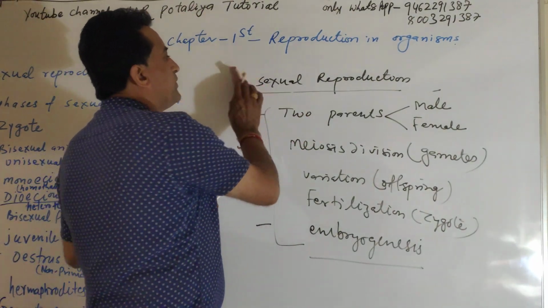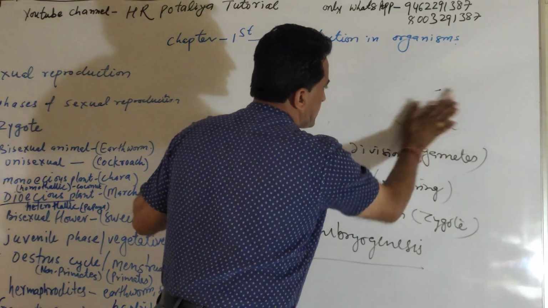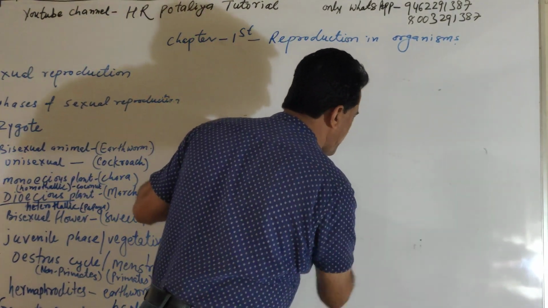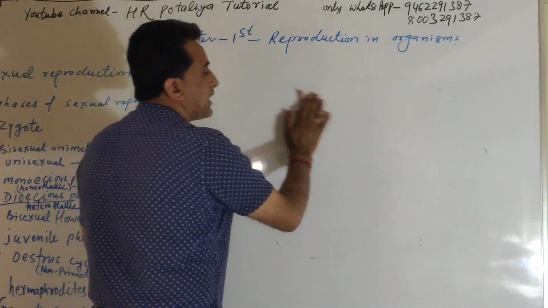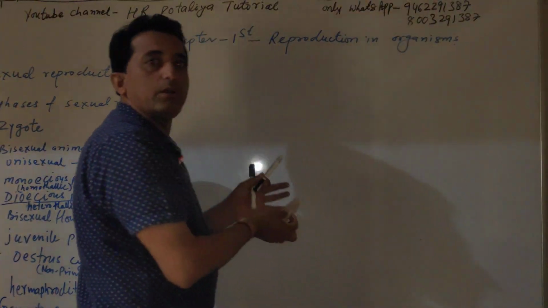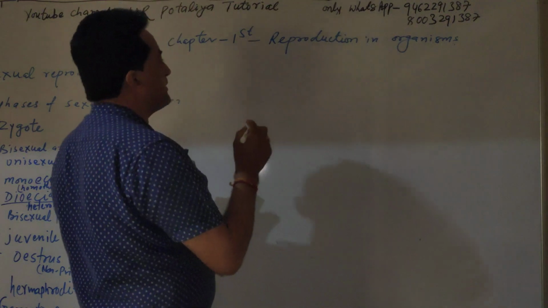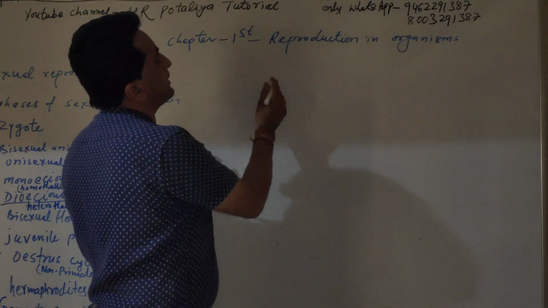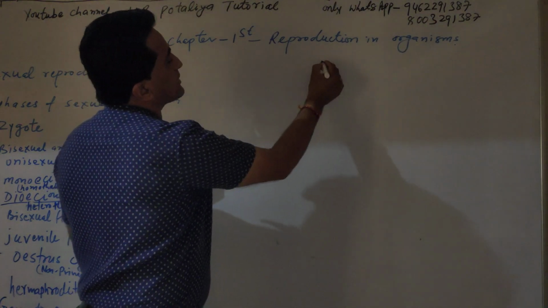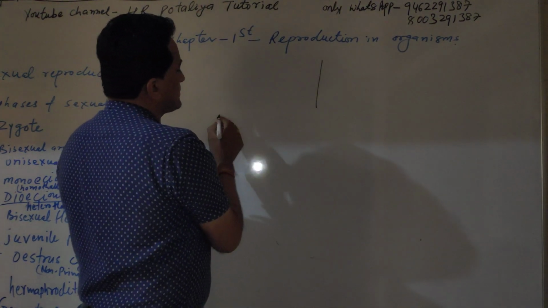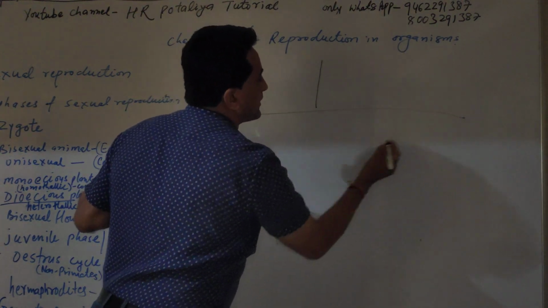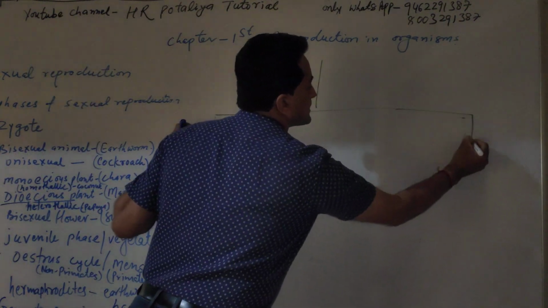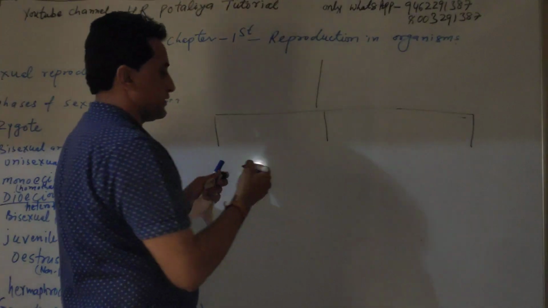Now we have another term. In sexual reproduction, whatever type of organism it is, it goes through particular phases. In its life, an organism goes through three phases.